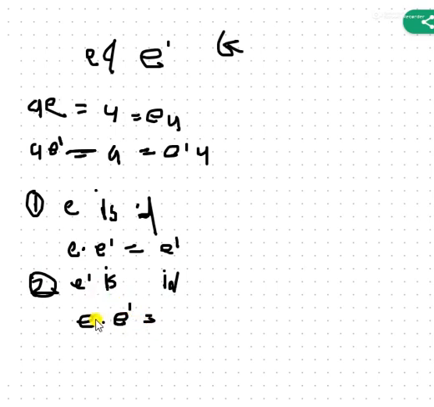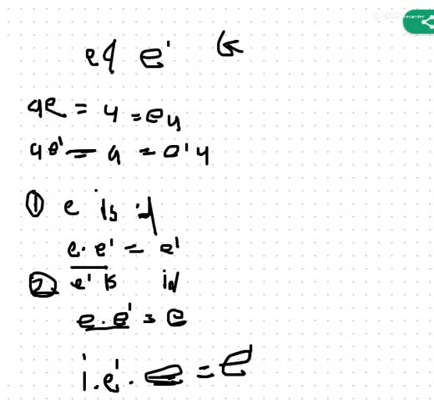E dash is the identity, so E dash multiplied with E, we get E. But both left hand sides are the same, so that means E is equal to E dash. So these are the basic and fundamental theorems of group theory.